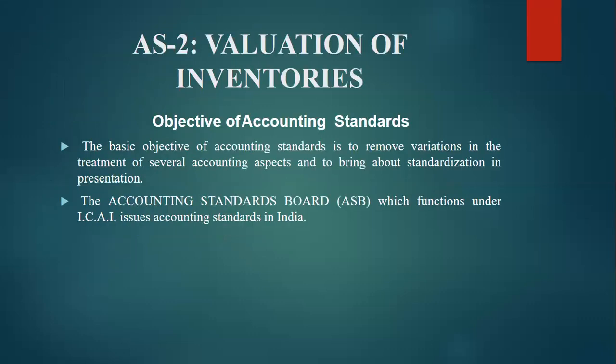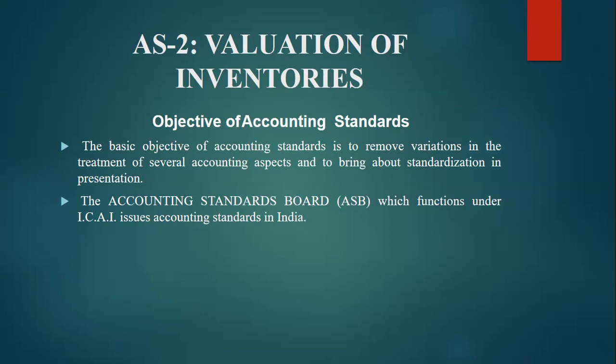So the first accounting standard is Accounting Standard 2, valuation of inventories. So what is the objective of this accounting standard?